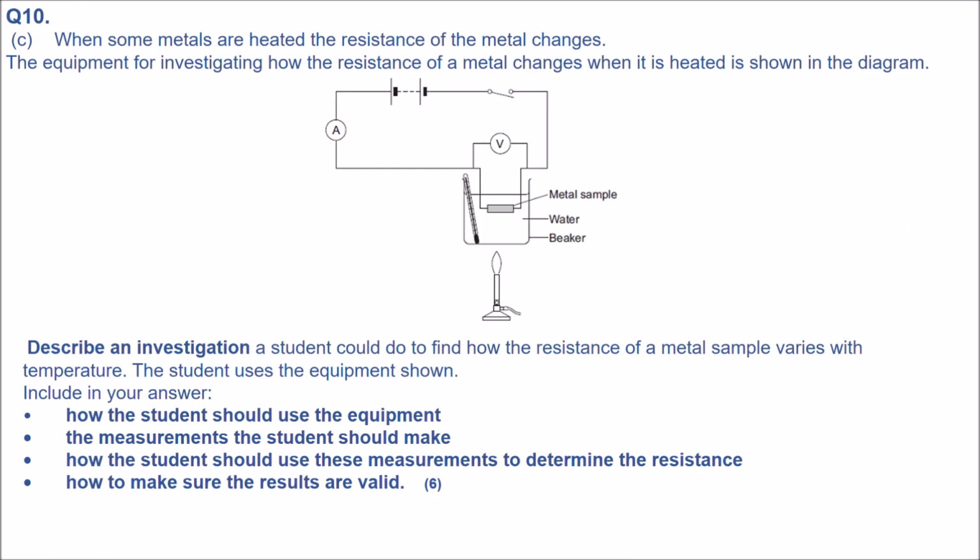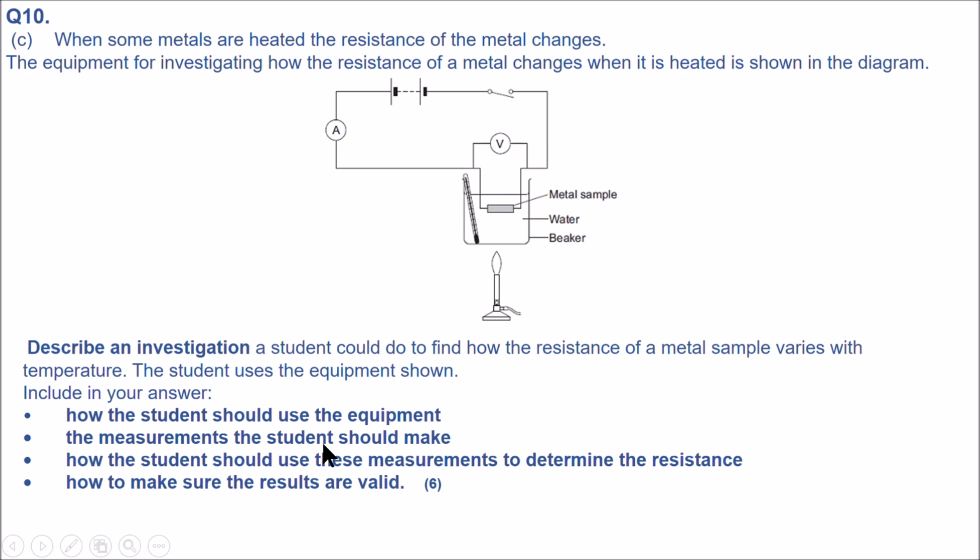Question 10, you have been given a diagram, and it is about how when some metals are heated, the resistance of the metal changes, so how the temperature affects their resistance. The question is, describe an investigation a student could do to find how the resistance of a metal sample varies with temperature. The student should use the equipment shown. Include in your answer how the student should use the equipment and the measurements the student should make.